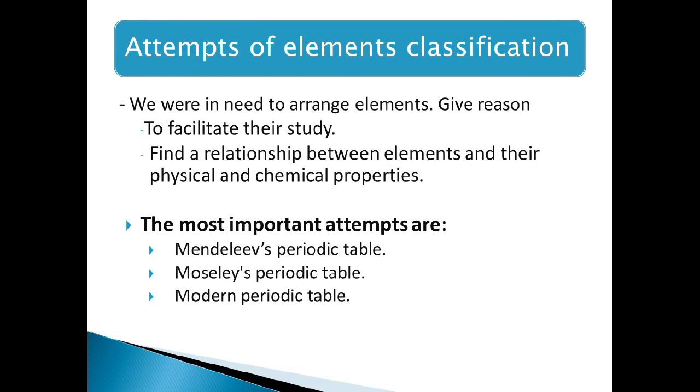The classification of elements in tables was very important to facilitate their study and find relationships between elements and their physical and chemical properties. The most important attempts were Mendeleev's periodic table, Moseley's periodic table, and the modern periodic table.